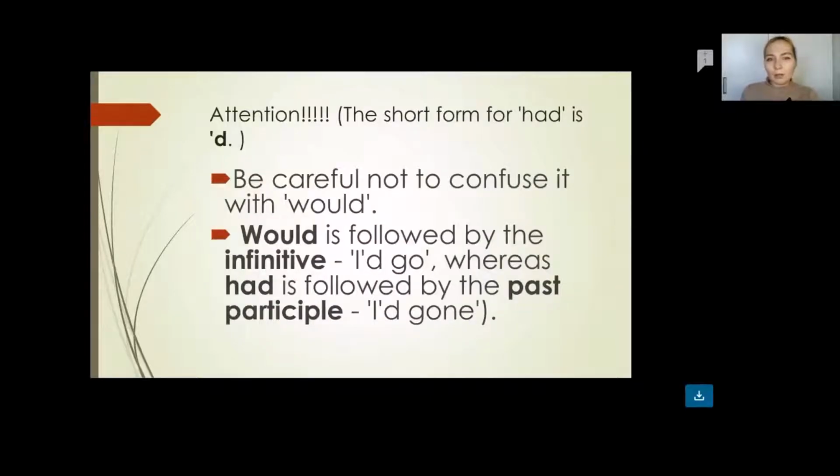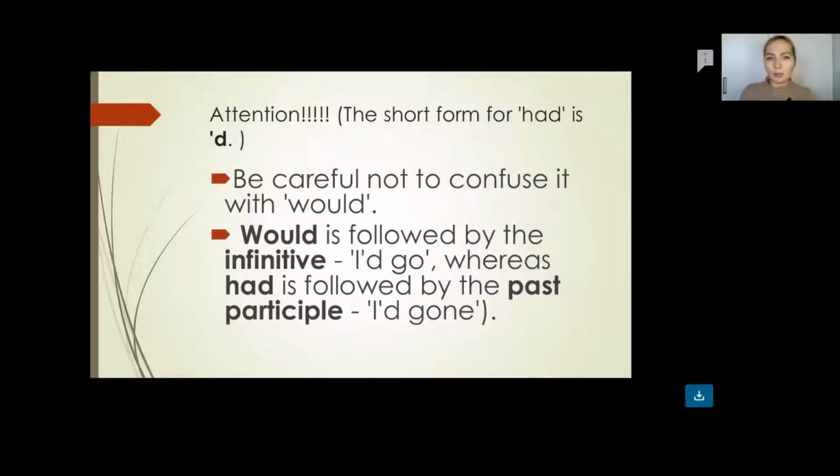Now I also want you not to confuse the auxiliary verb had with would, because if we shorten the form, obviously we can get confused. You have to go mindfully about the meaning and understand what it means. It just depends on the context you have in the sentence.